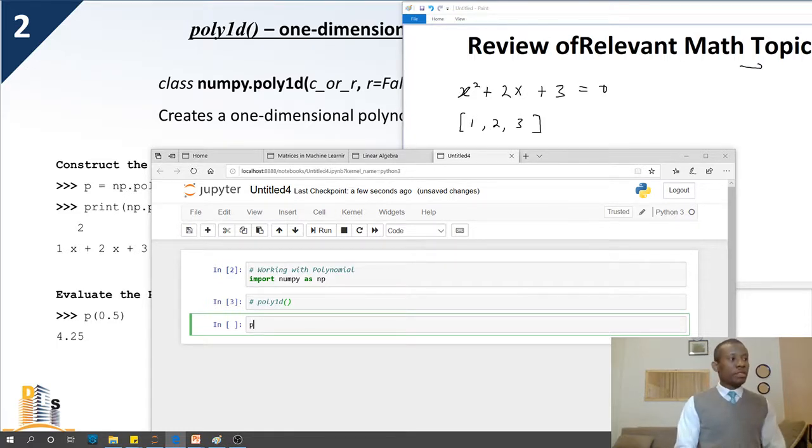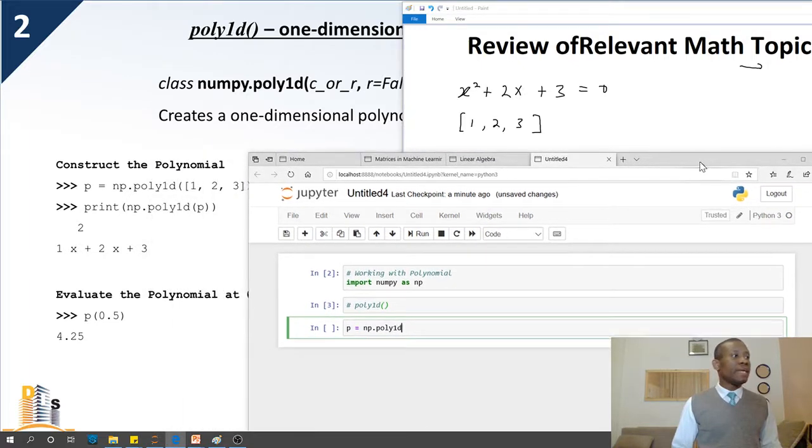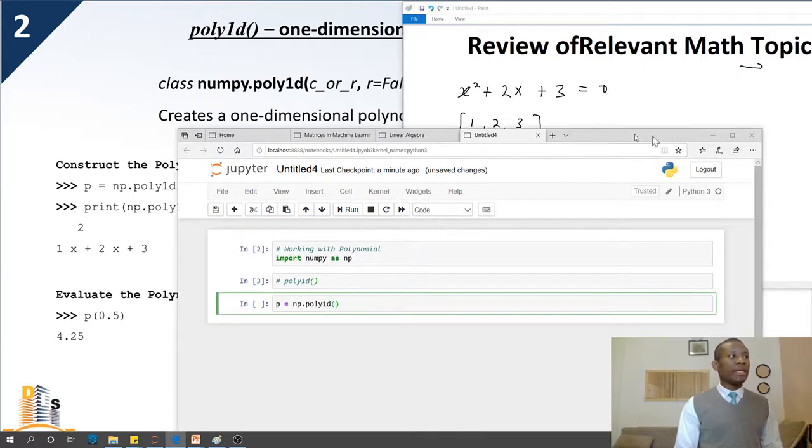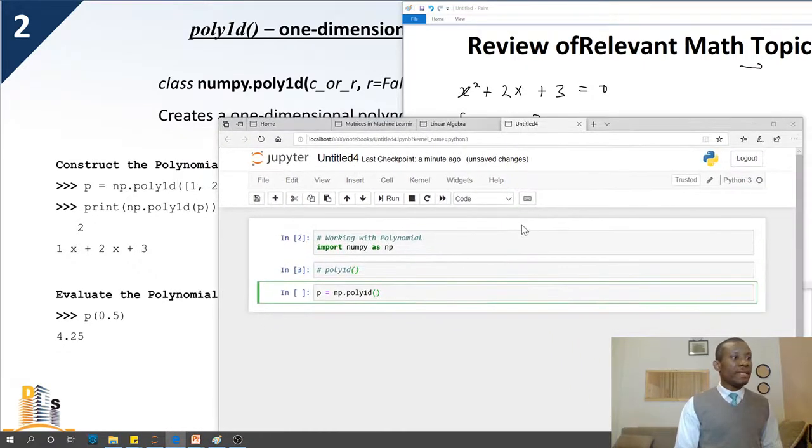Let's call it P, equal to np.poly1D. Poly1D is going to take the coefficients of the polynomial, the array or the vector representing these coefficients. But I think the best thing to do is just to pass it the sequence of numbers. So we have 1, 2, and 3, and then I'm going to run it.